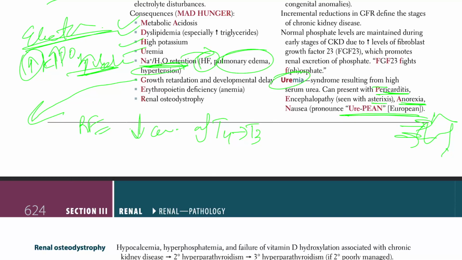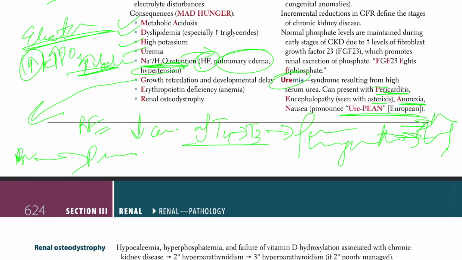Because you can't convert this, you can develop functional hypothyroidism. You can also develop pruritus because of deposition of the urea crystals under the skin due to increase in urea, which leads to pruritus.